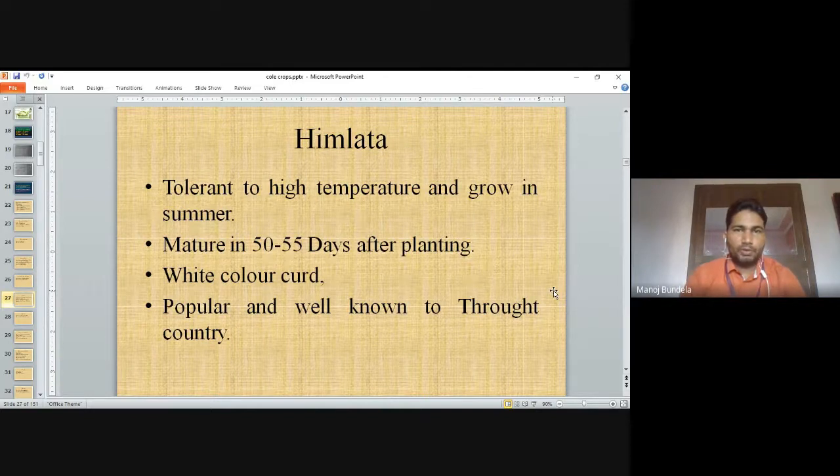Hippolyta. It is tolerant to high temperature and grows in summer. Matures in 50 to 55 days after planting. White color curd, popular and well known to the drought country.